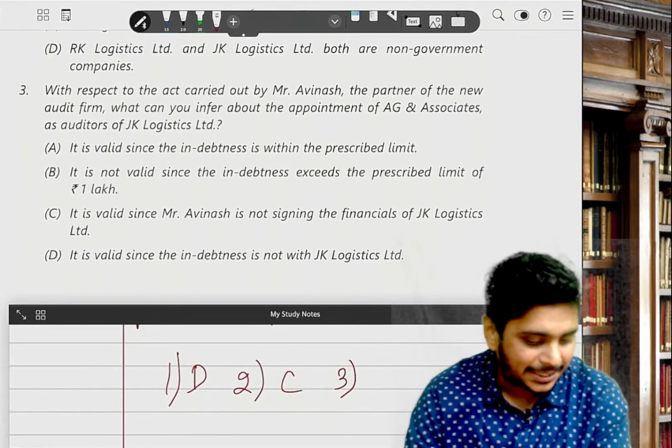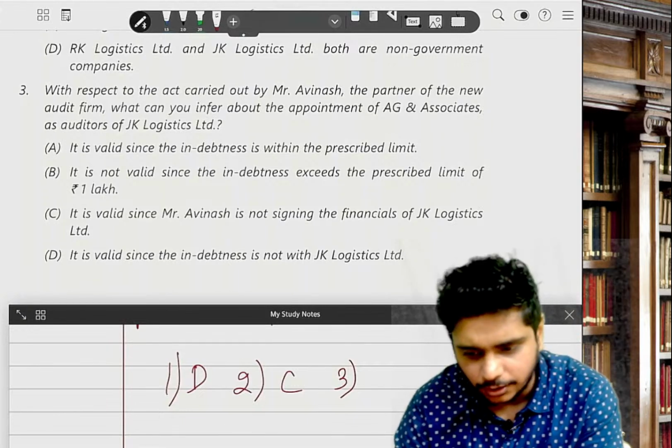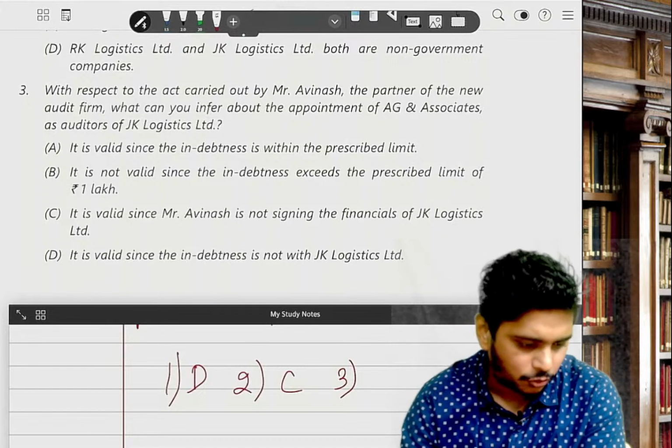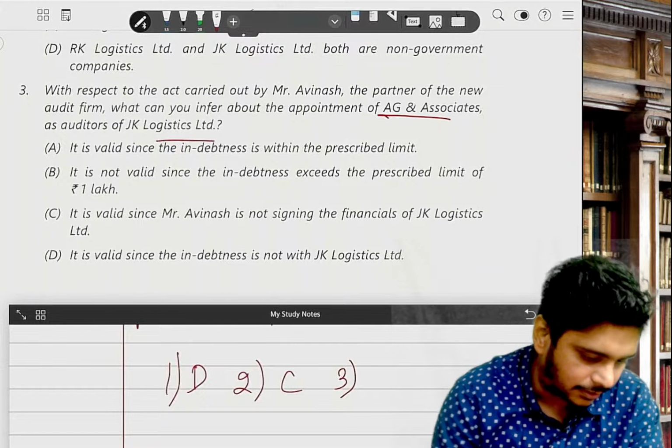Third. With respect to the act carried out by Mr. Avinash, the partner of the new audit firm, what can you infer about the appointment of AG and Associates as auditor of JK?